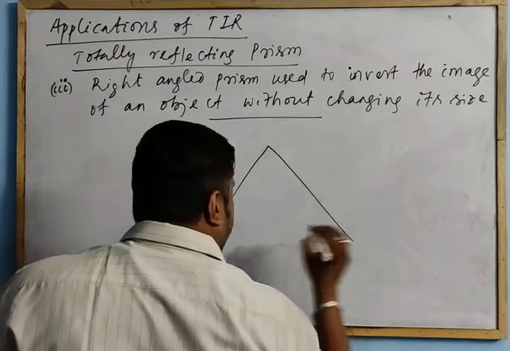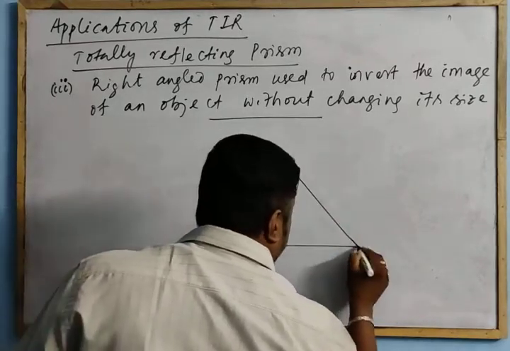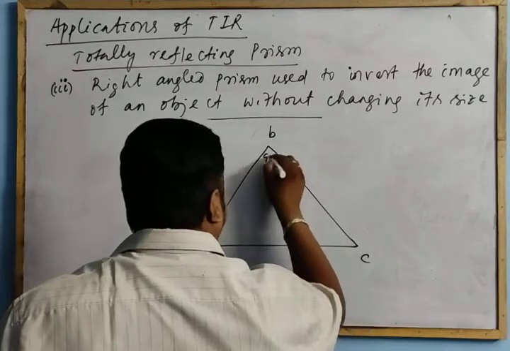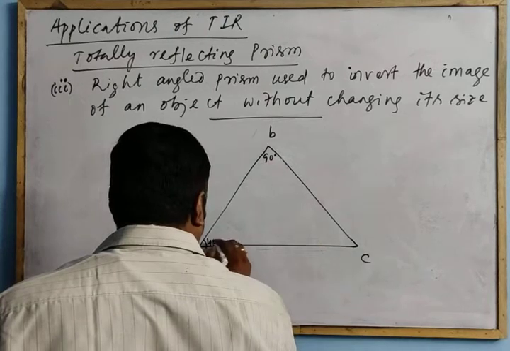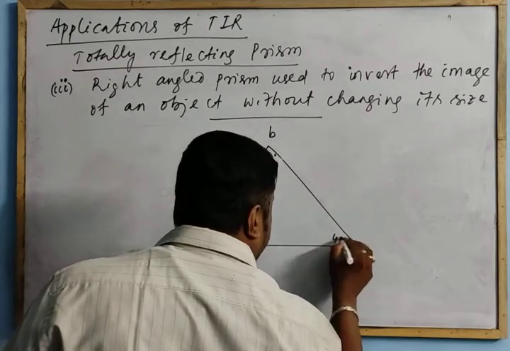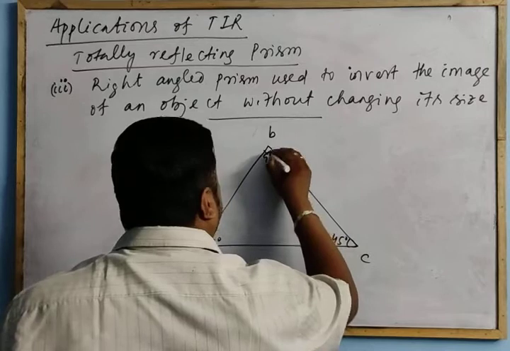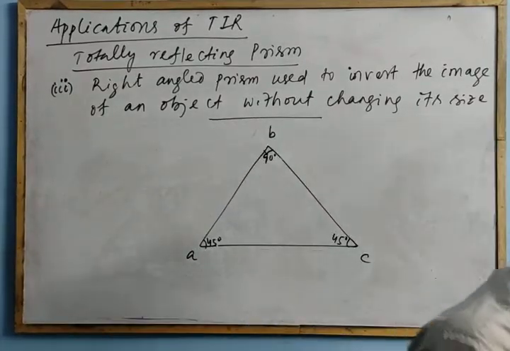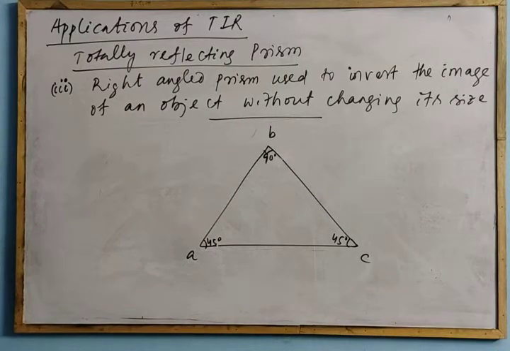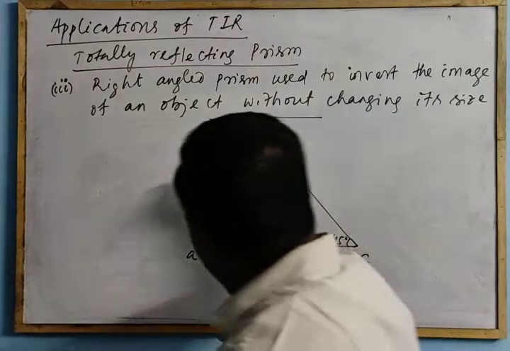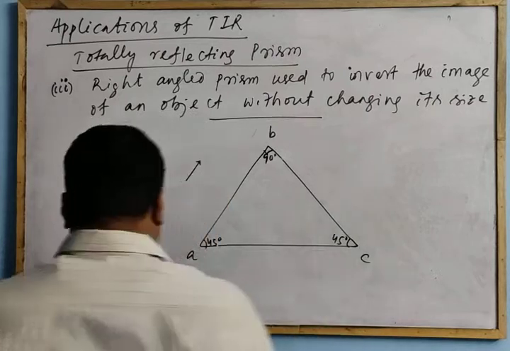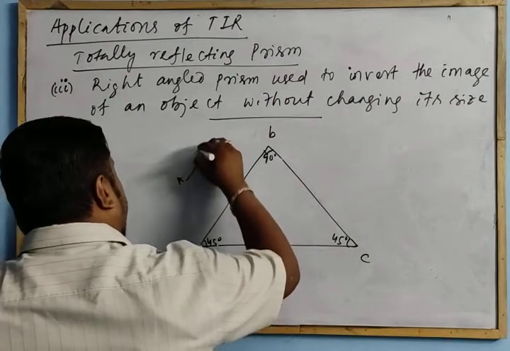So the ray diagram. Isosceles prism ABC. This is 90 and this side is 45 degree. This is a 45 degree. This is a 90. Now let us consider an object AB. AB is an object, placed parallel to the face AB.